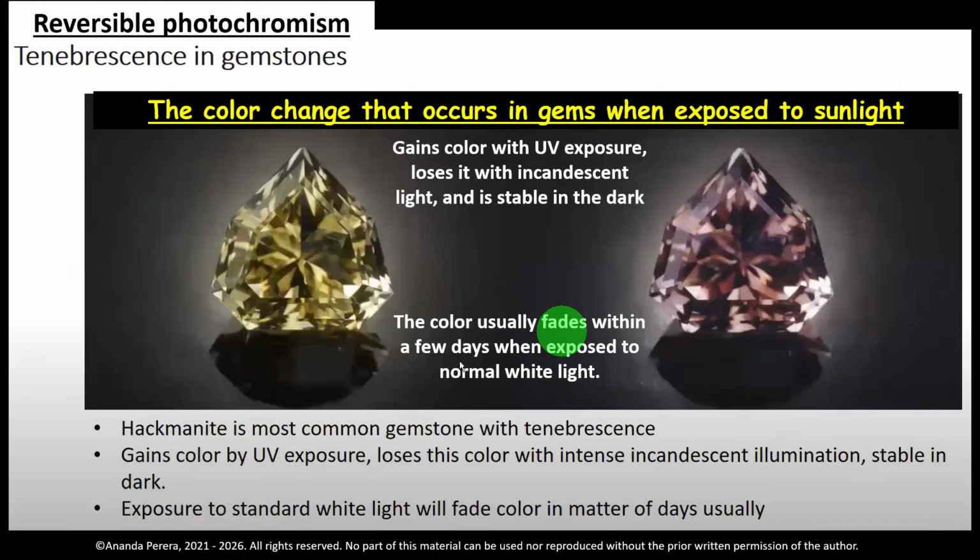Exposure to standard white light will usually fade the color in a matter of days. This is the hackmanite stone as an example for you.